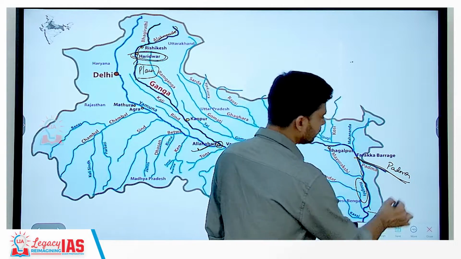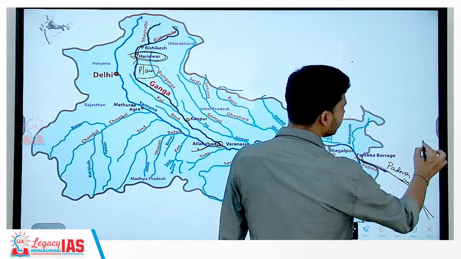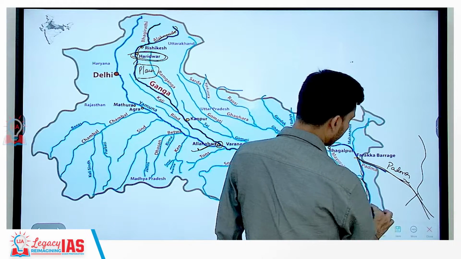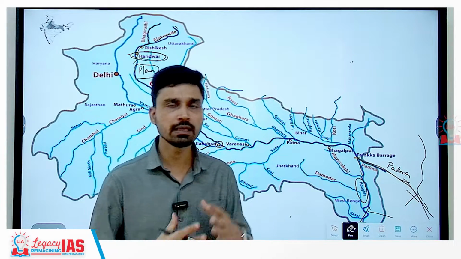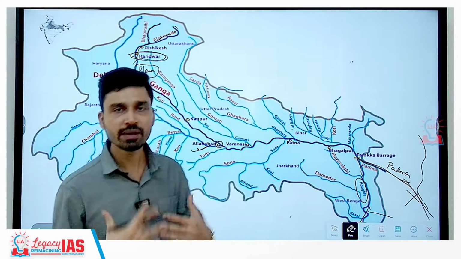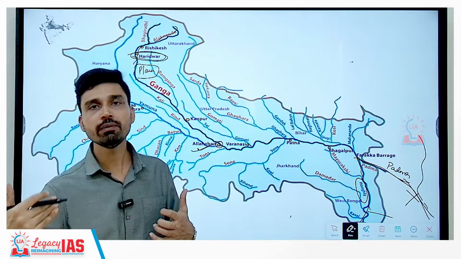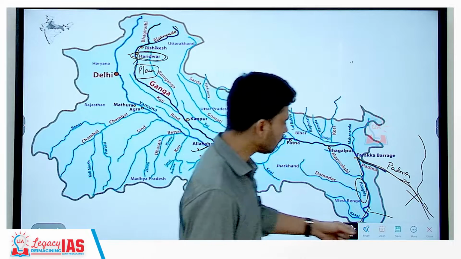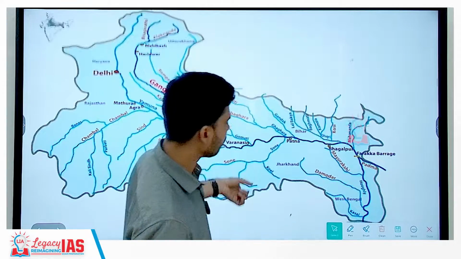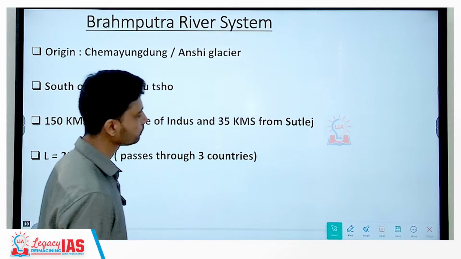And then Padma River flows out here, which receives water from the Brahmaputra, and then Hooghly, Padma, Brahmaputra, all these rivers together form the Sundarban Delta that is spread over the state of West Bengal in India and extending all the way up to coastal stretches of Bangladesh. That is all about the second important river of India, Ganga River system.